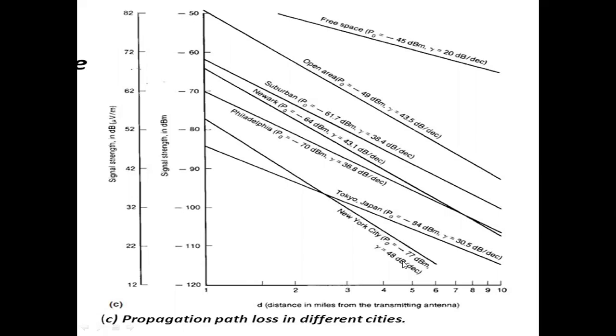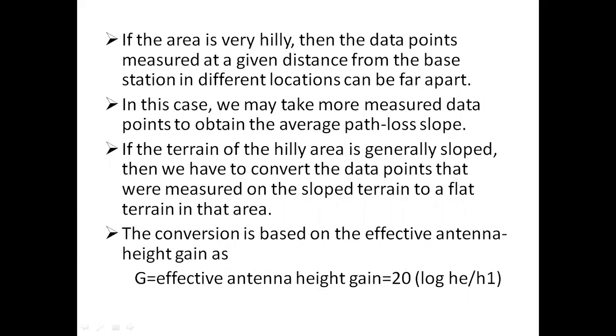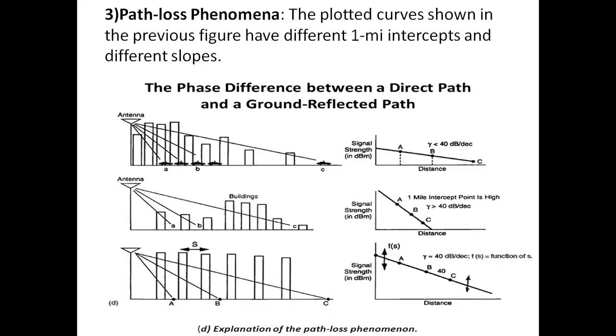When the base station is located out of the city, like this, because this is the city and our base station is out of the city, far from the buildings, then the 1 mile intercept is somewhat distant. The intercept could be much higher, and then the slope will be steep. So here we have a slope like this. If our antenna is close to the city, then the path loss curve is like this.